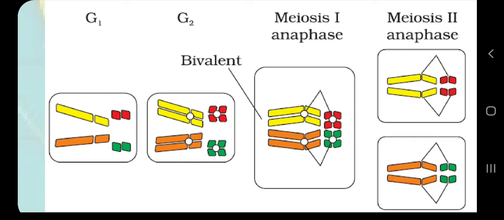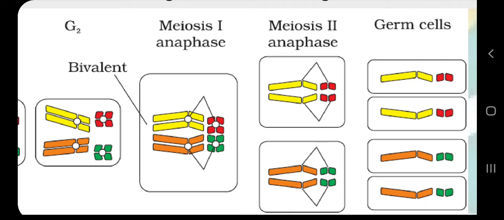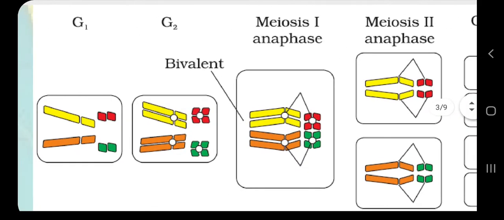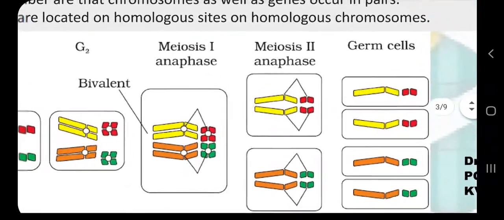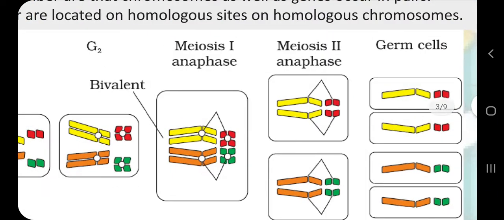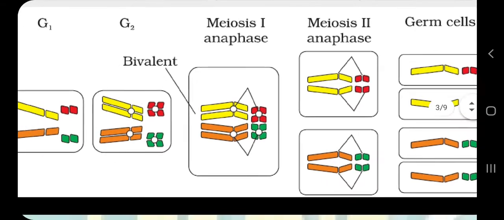So during meiosis, these homologous chromosomes make pairs, and these pairs segregate during meiosis 1, as we have learned in class 11th, and then in meiosis 2, chromatids of these chromosomes, which we can see in the G2 phase, segregate from each other. So finally we have germ cells with a haploid number of chromosomes with a single chromatid. So this is how meiosis happens. Now we will relate this process with Mendel's laws.